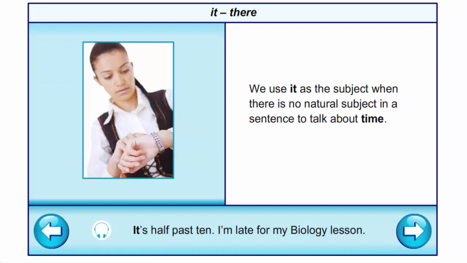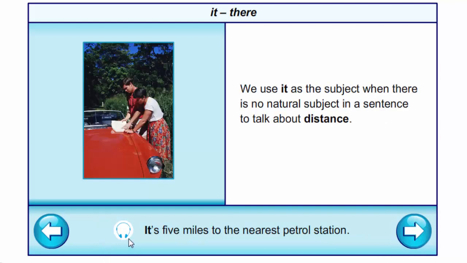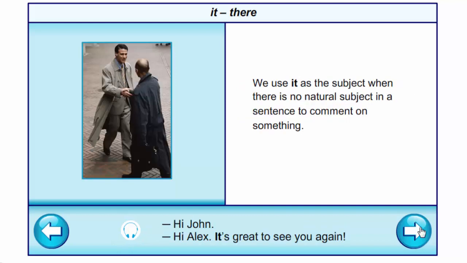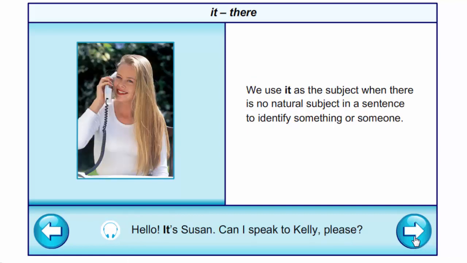It is used when we're talking about time. It's 10:30. I'm late for my biology lesson. We talk about distance. It's 5 miles to the nearest petrol station. It is used to comment on something. Hi, John. Hi, Alex. It's great to see you again. To identify something or someone. Hello, it's Susan. Can I speak to Kelly, please?